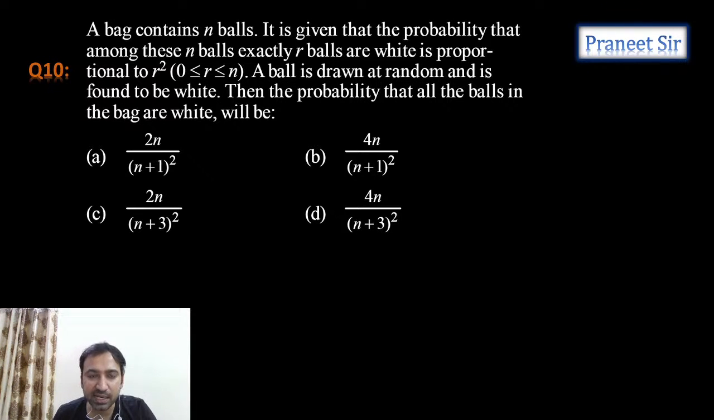A bag contains n balls. It is given that the probability that among these n balls, exactly r balls are white is proportional to r square.